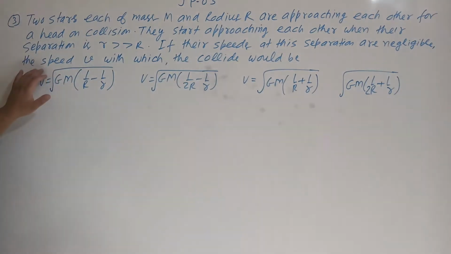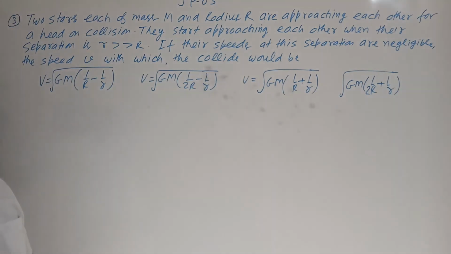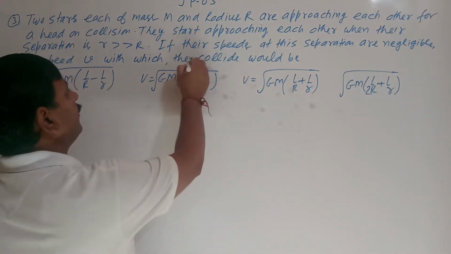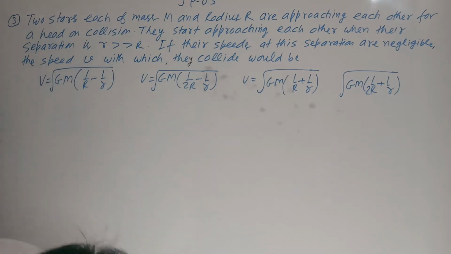Find the speed v with which they collide with each other. They have given 4 options.